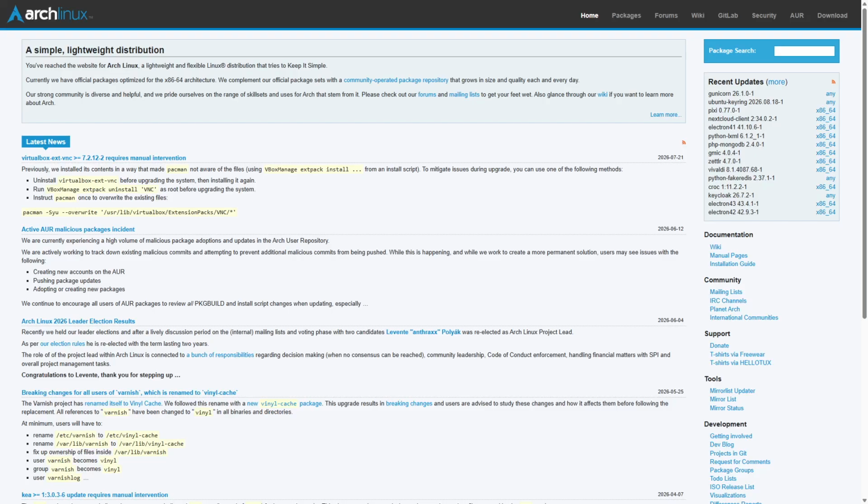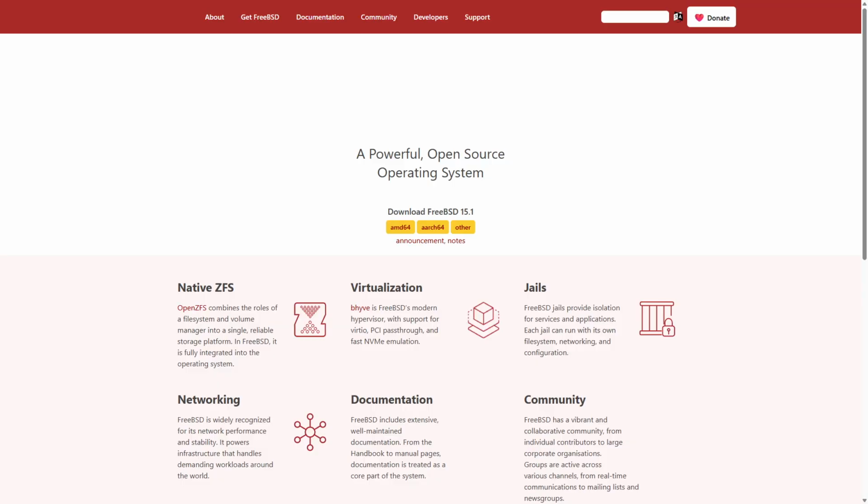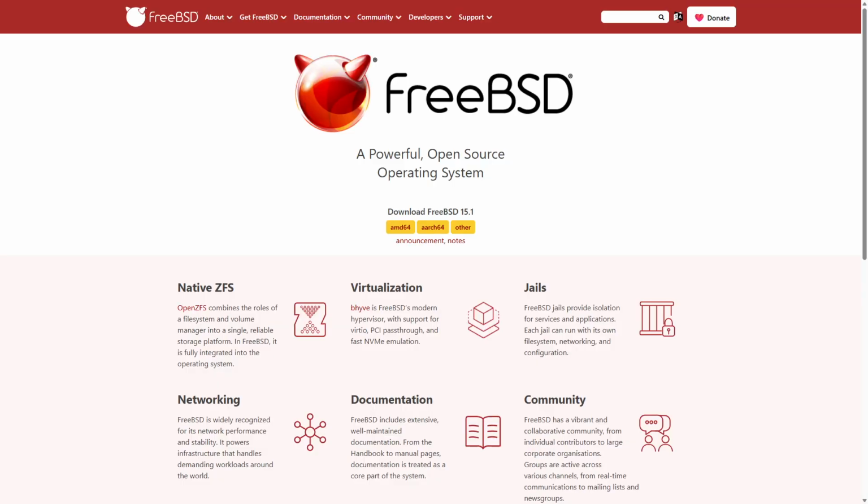Arch Linux versus FreeBSD. Choosing the right operating system can completely change how you manage your computing environment without unnecessary complexity. Arch Linux offers rolling updates and user control, while FreeBSD focuses on stability and advanced networking. Arch Linux and FreeBSD are powerful systems favored by advanced users.